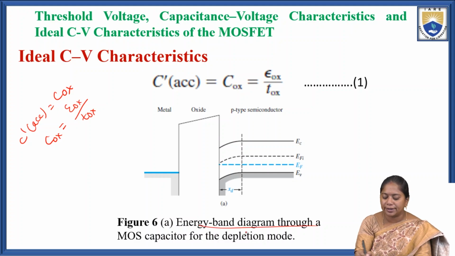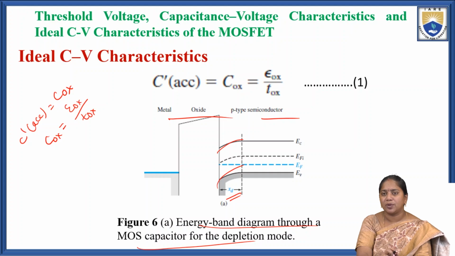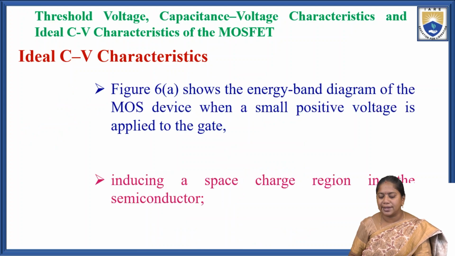So this is the energy band diagram of the MOS capacitor for the depletion mode. This is the p-type semiconductor substrate, that's why we are showing the upward bending, where xd is the space charge layer thickness. This is the metal oxide p-type semiconductor which represents the depletion layer capacitance. That is the second condition.